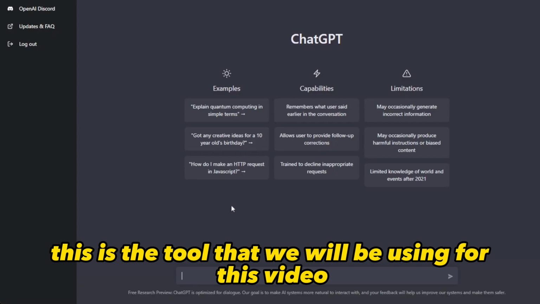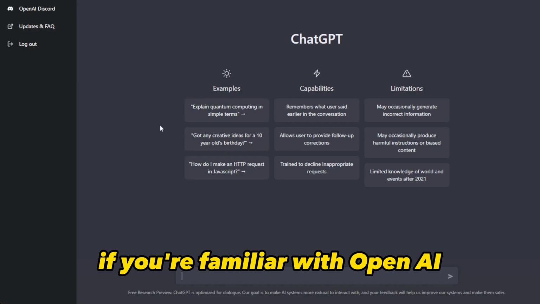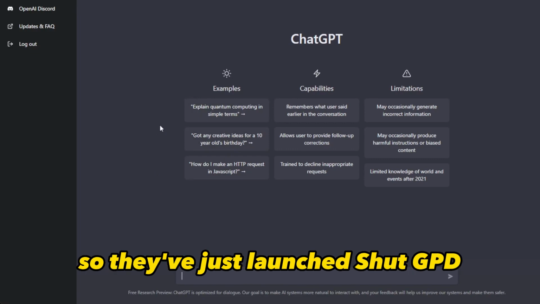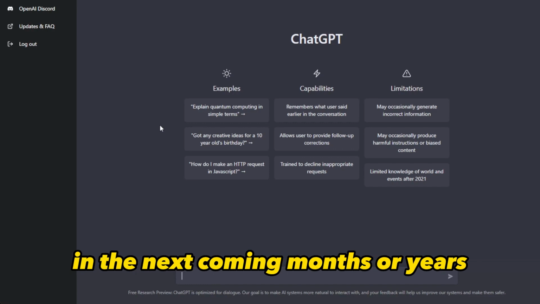This is the tool that we'll be using for this video, ChatGPT. What is this? If you're familiar with OpenAI, they've just launched ChatGPT, and I tell you guys, this will change how the game works in the next coming months or years.